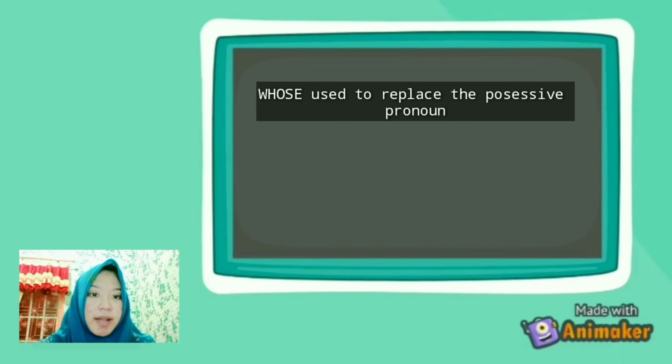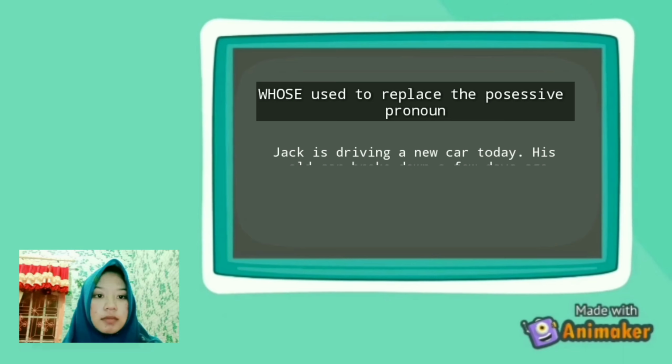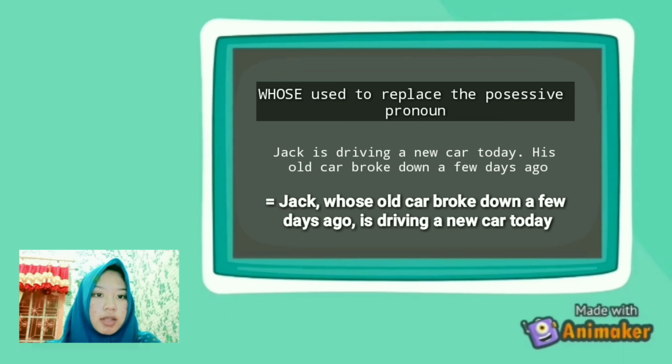Whose is used to replace possessive pronoun such as his, her, its, my, your, their, and our. Example is Jack is driving a new car today. His old car broke down a few days ago. The combined sentence is Jack, whose old car broke down a few days ago, is driving a new car today.